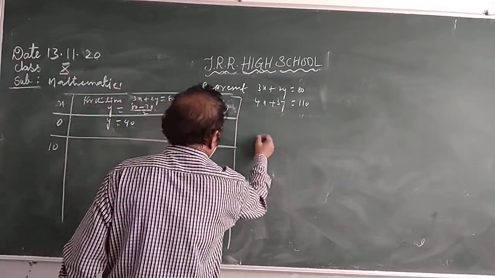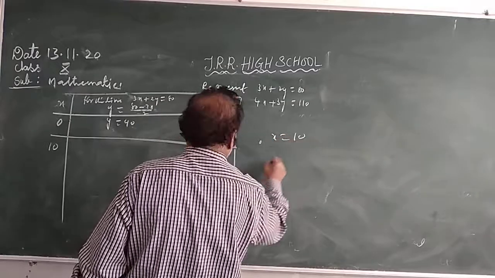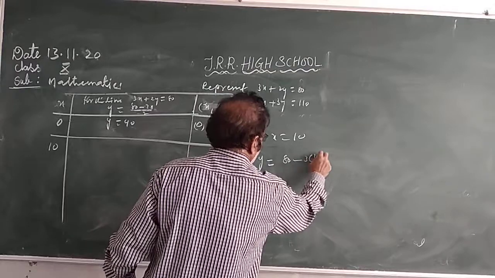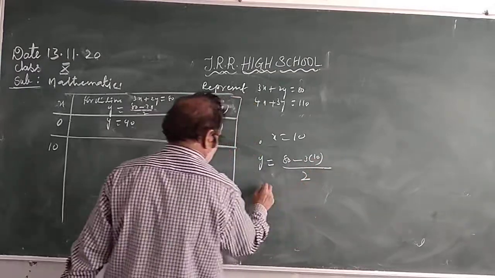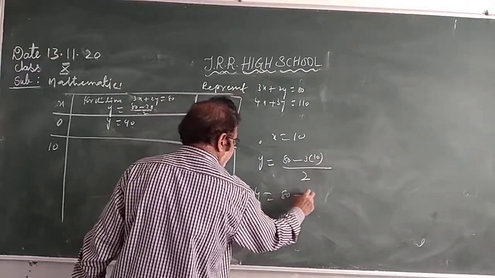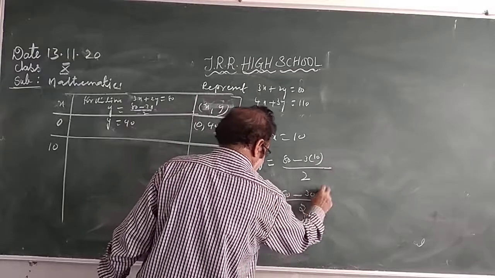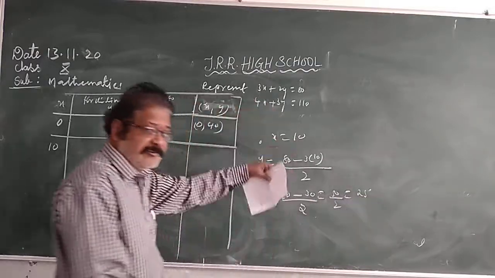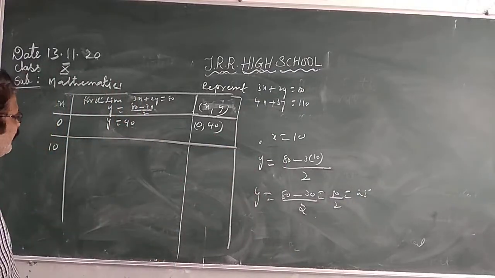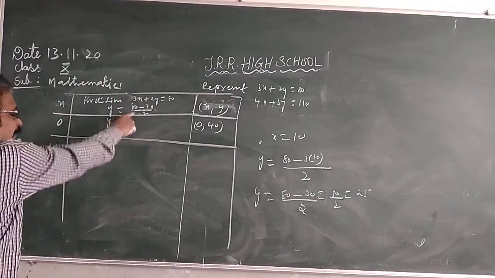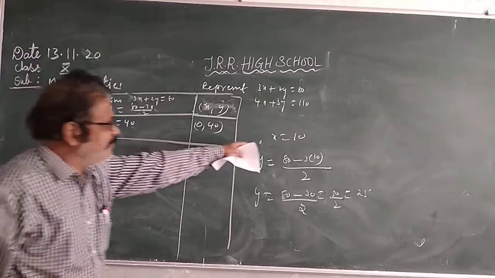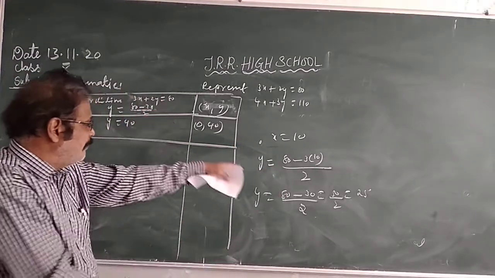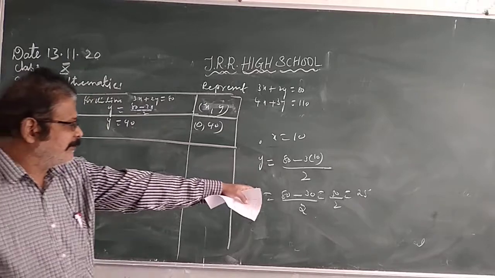Y is equal to 80 minus 3 into 10 by 2. 3 into 10 is 30, 80 minus 30 is 50, 50 by 2 is 25. So when you substitute x is equal to 10, you get y is 25.